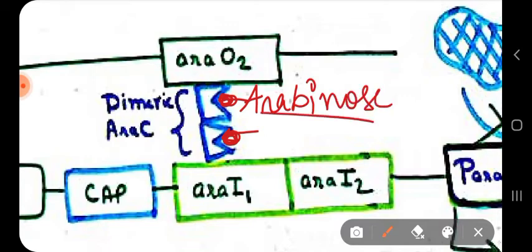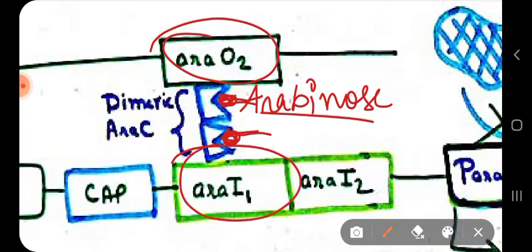When arabinose binds to this site, what happens? This ARA-C arabinose complex will fall off from this region. It will fall off from ARA-O2 and it will break that DNA loop. So no more DNA loop will occur.